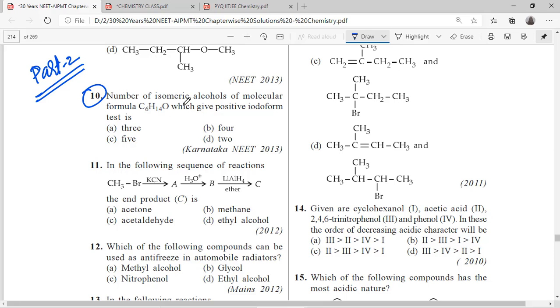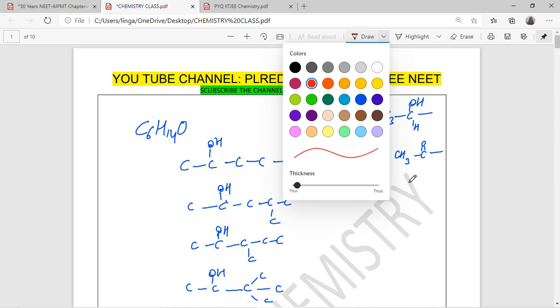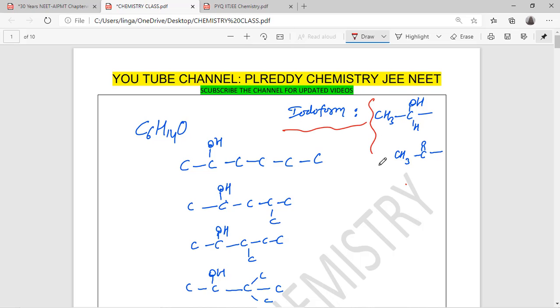Now, number of isomeric alcohols of molecular formula C6H14O which gives positive iodoform test. See, first of all you have to know which molecules are giving the iodoform test. For iodoform test, the molecule should contain one methyl group adjacent to the hydroxyl or C double bond O group. So these two types of compounds are giving iodoform test. But now the question is regarding alcohols.